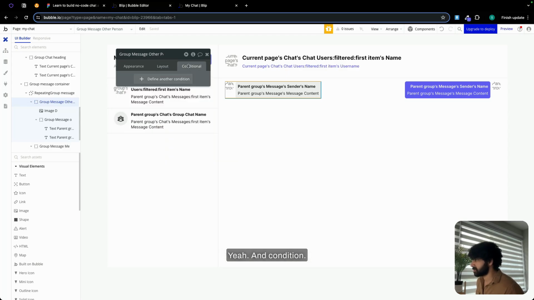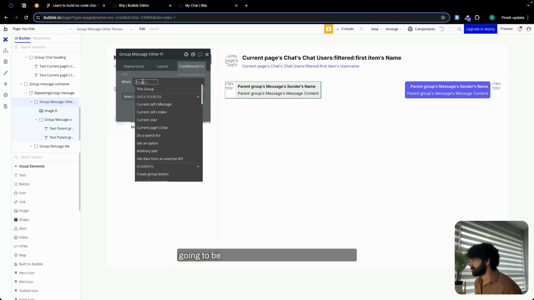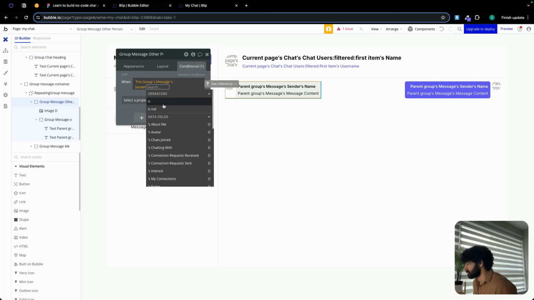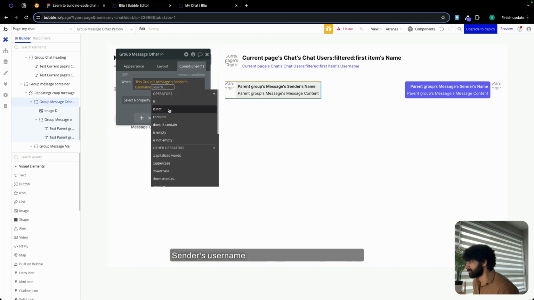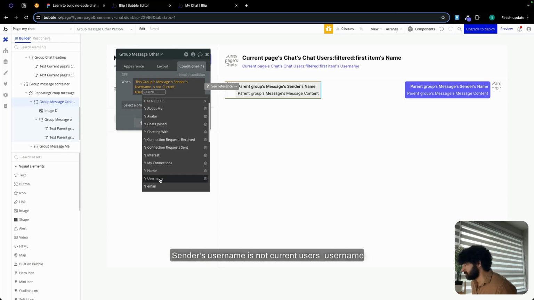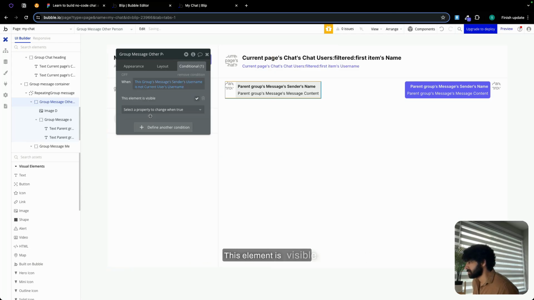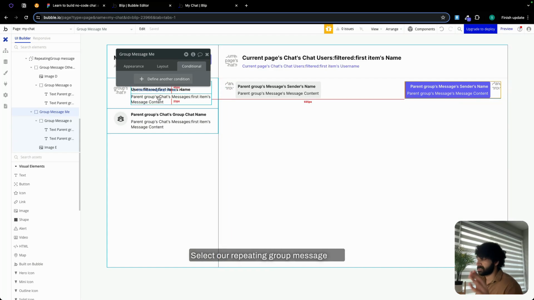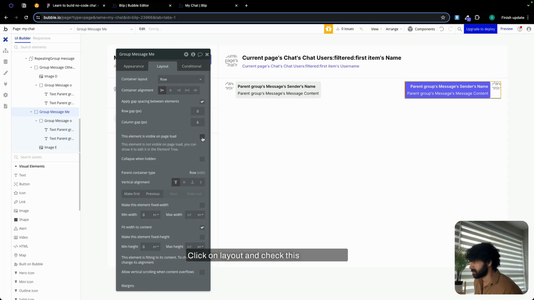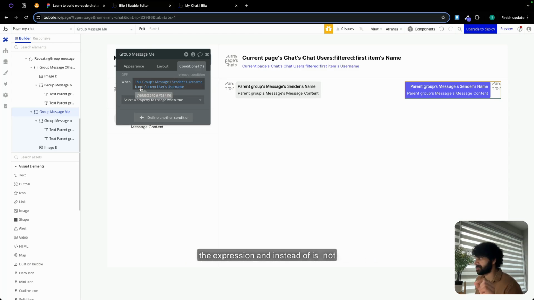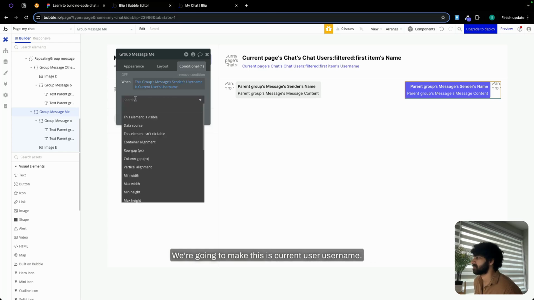And for the condition, we are going to define a condition which is going to be when this group's message sender's username is not current user's username, this element is visible.